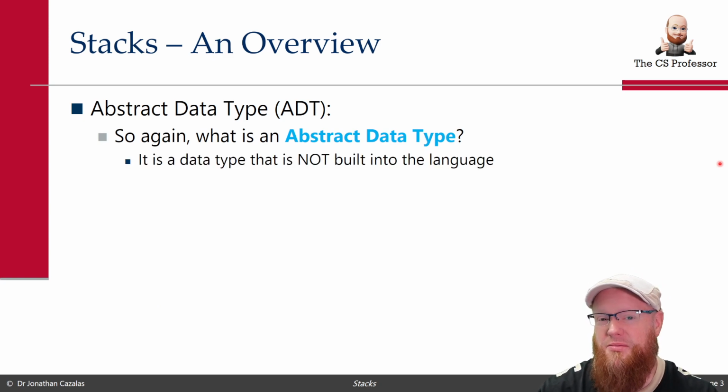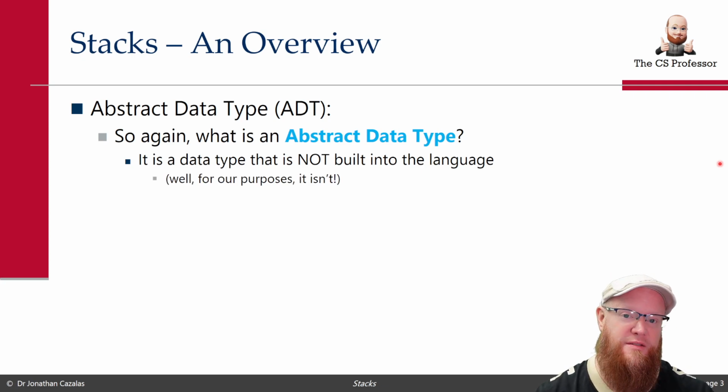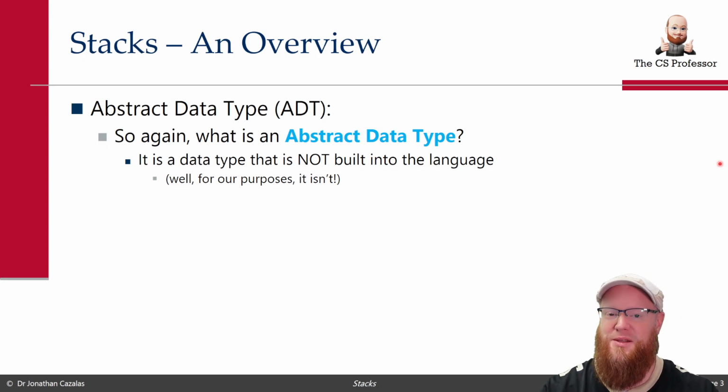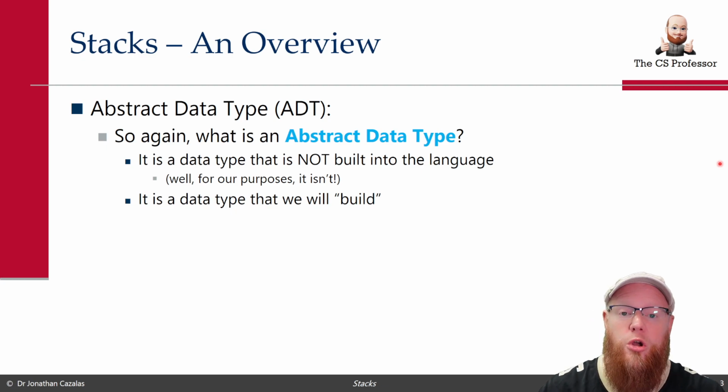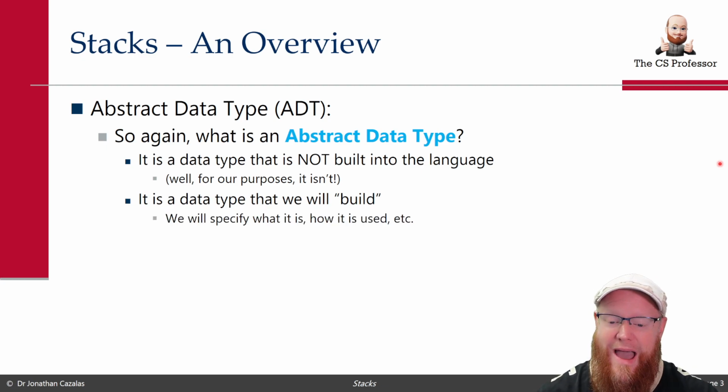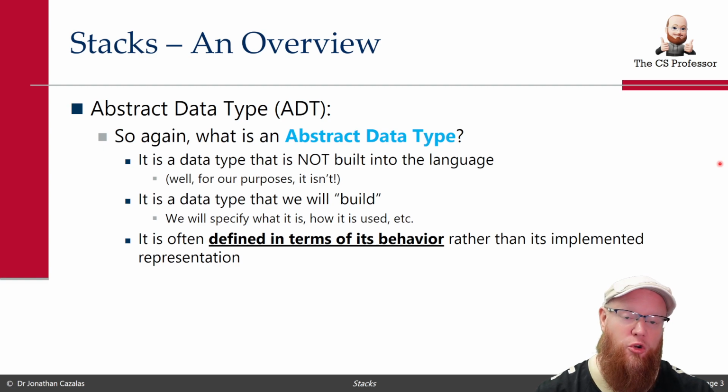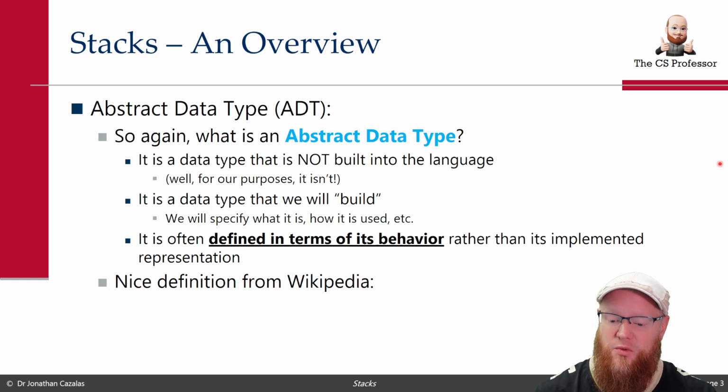I'm going to say it's something that's not actually built into the core feature set of Java. And notice I say, well, for our purposes, it isn't. And I'll explain more about that in just a moment. But an abstract data type is something that we're going to build. We're going to actually define it and build it from the ground up. And usually abstract data types are defined in terms of their behavior rather than their implemented representation.